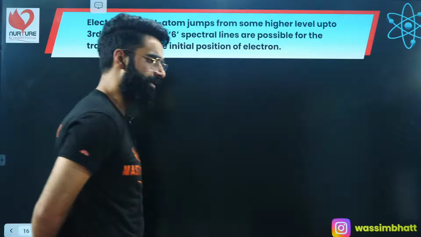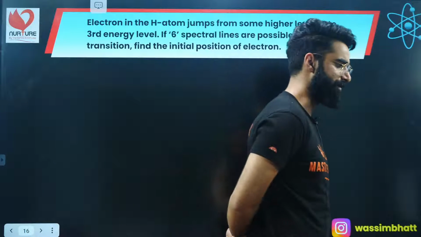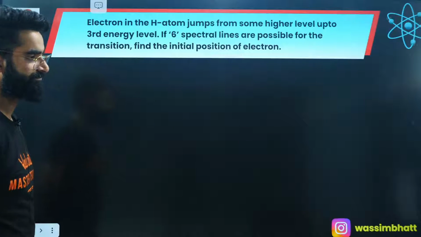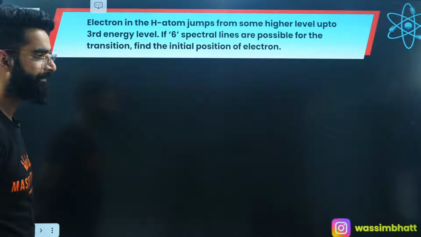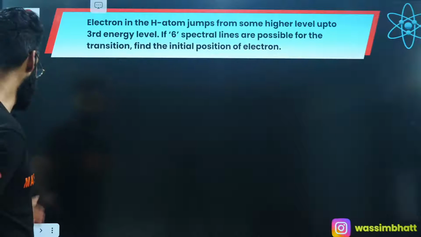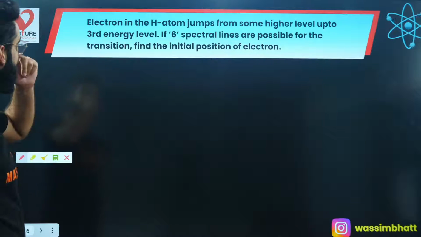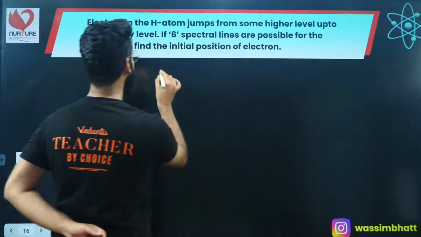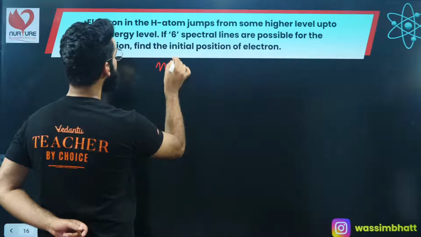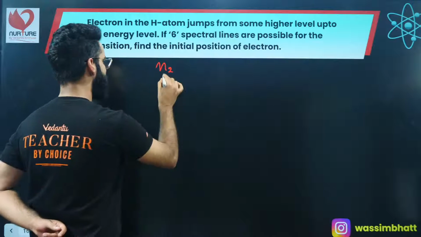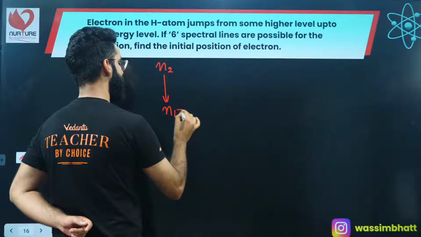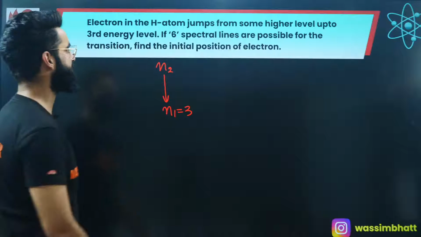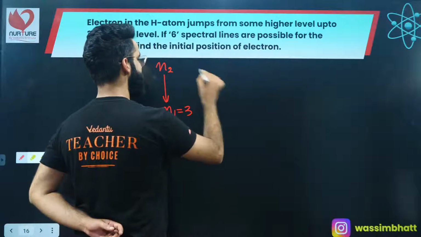This is one more for you. Give it a try, people. It's a simpler one, calculation based. An electron in the hydrogen atom jumps from some higher energy level N2 to the third energy level, so the N1 value is 3. When it makes a transition from N2 to shell number 3, 6 spectral lines are possible. So maximum there are 6 spectral lines obtained.